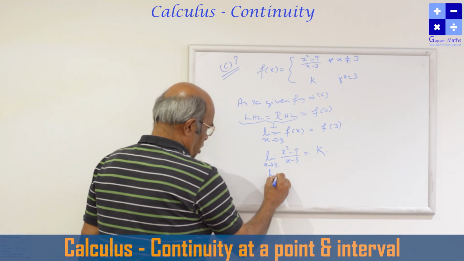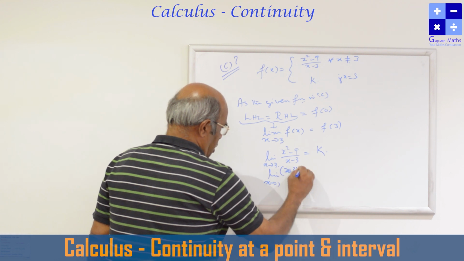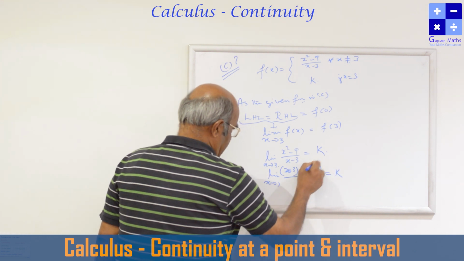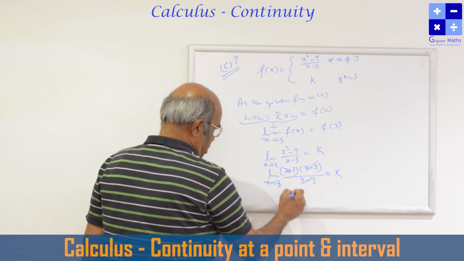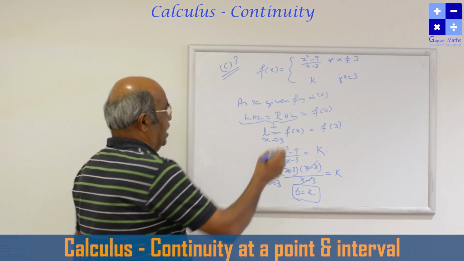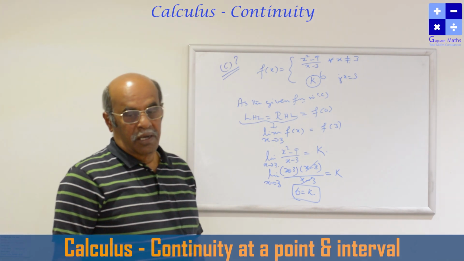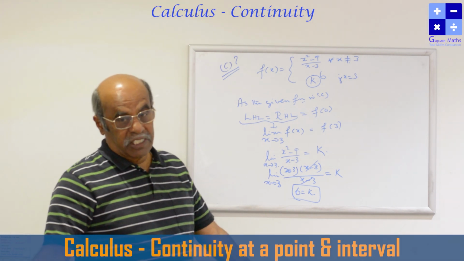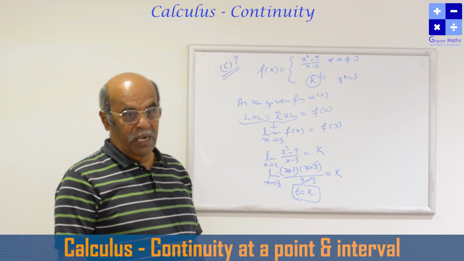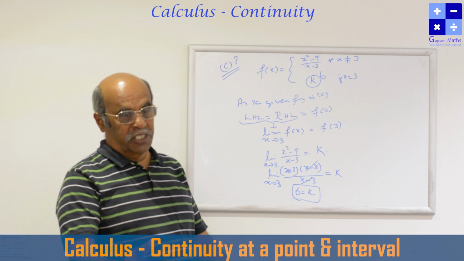And this is limit x tends to 3, x plus 3 into x minus 3 by x minus 3 is equal to k. We can cancel this. Substitute the value x equal to 3 in this: 6 is equal to k. So, if k is equal to 6, the function will be continuous. If k is taking any other value, the function will be discontinuous. So, to remove the discontinuity, the question may be like this: remove the discontinuity, or find the value of k so that the function is continuous.